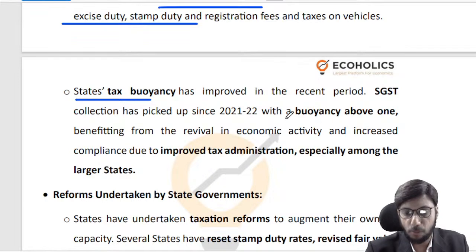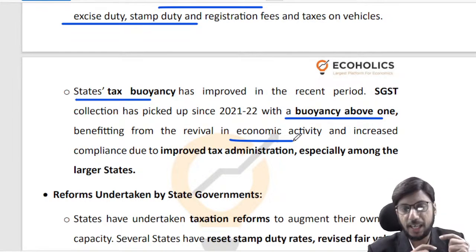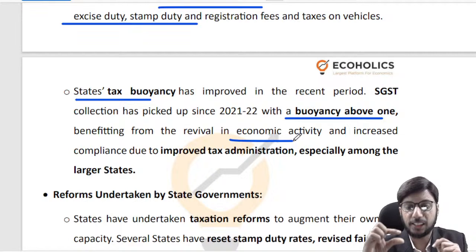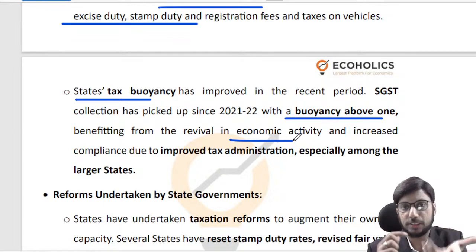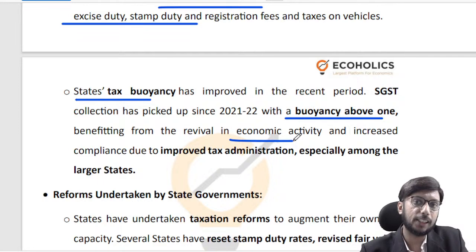SGST has a buoyancy above 1, right? So when economic activity picks up, state GST is picking up even more, right? Buoyancy being more than 1 means that for, let us say, an X percentage increase in economic activity, there is a greater than X percentage increase in SGST, right? So how is it that SGST is increasing at a much faster rate than economic activity?